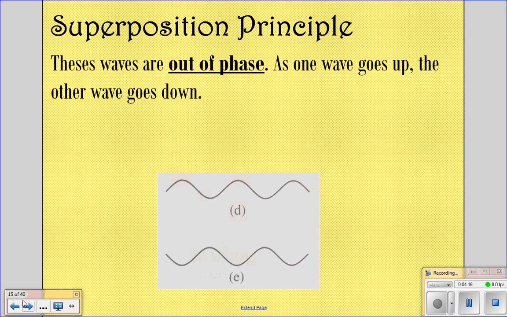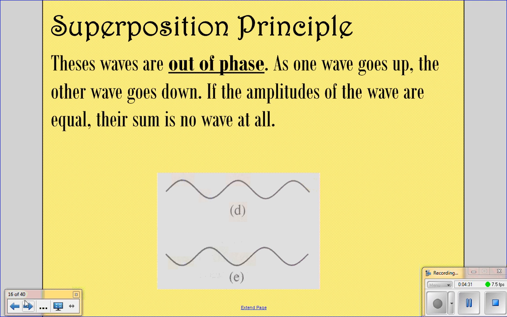These waves are out of phase. As one goes up, this wave is down. As this one is down, this wave is up. They're opposites. And so if the amplitudes of the waves are the same, then the sum of these two is that there is actually no wave at all.